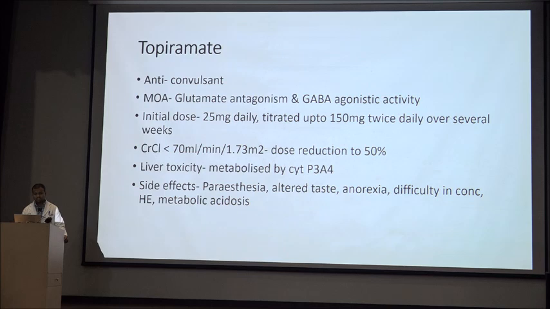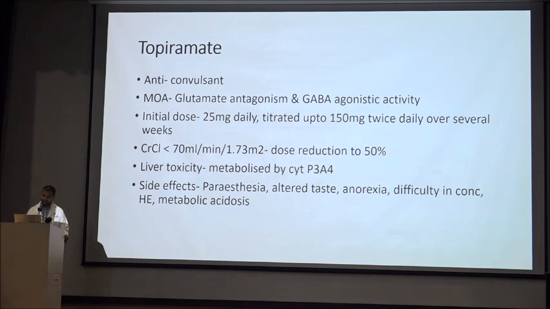The newer drug is topiramate. It is an anticonvulsant. The mechanism of action is glutamate antagonism and GABA agonist activity. The initial dose is 25 milligram daily, and it should be titrated up to 150 milligram twice daily over several weeks.